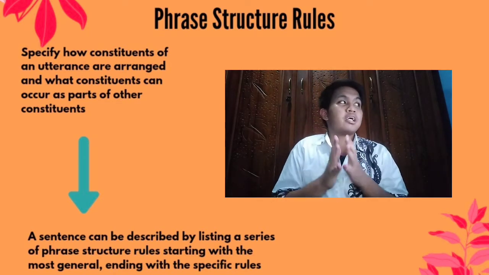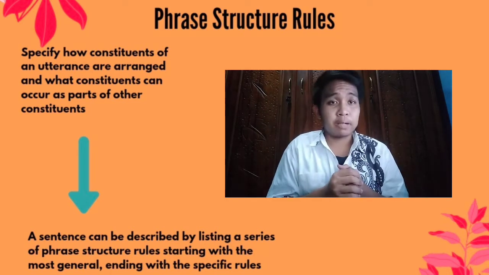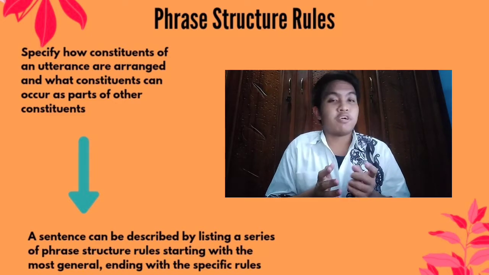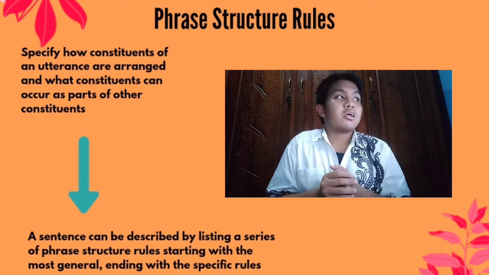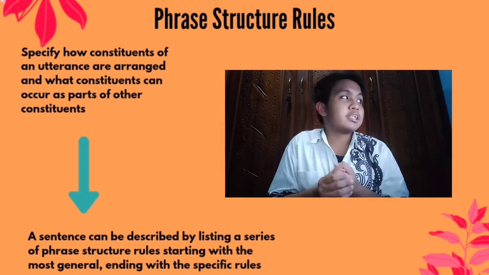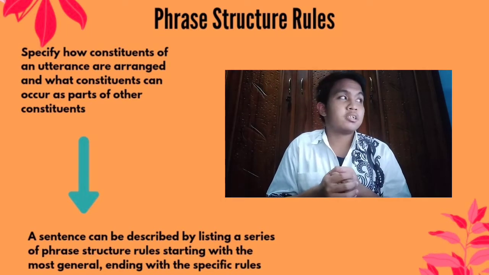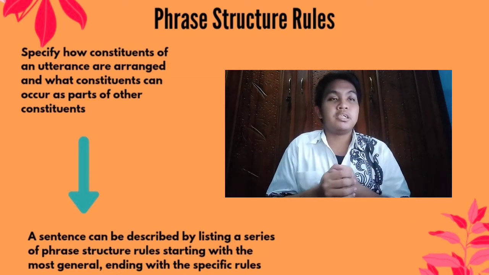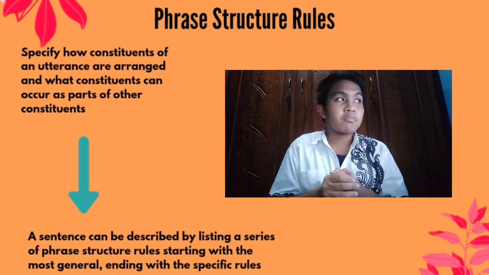The parentheses around a constituent mean that it is optional. For example, the line adjective phrase with adverb and adjective in the phrase structure rules for sentence A means that of the two adjective phrases in the sentence, one includes an adverb and the other doesn't. While in sentence B, the two adjective phrases contain two adjectives.